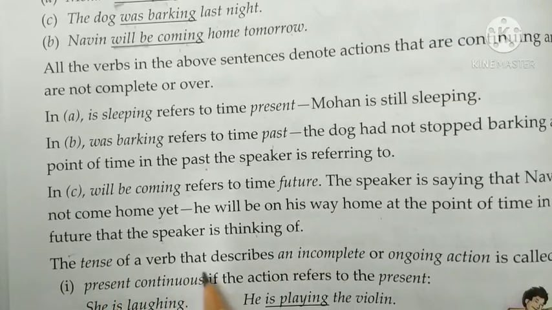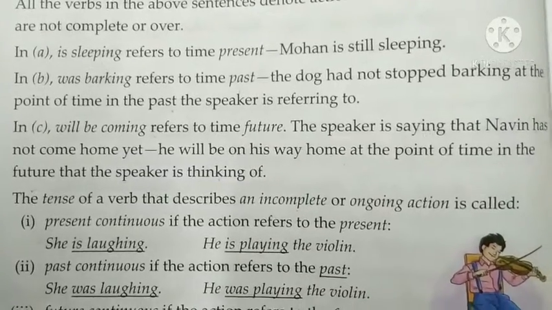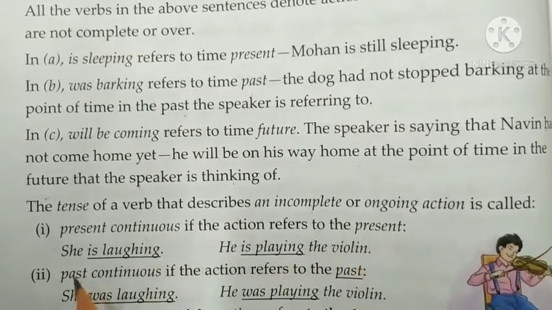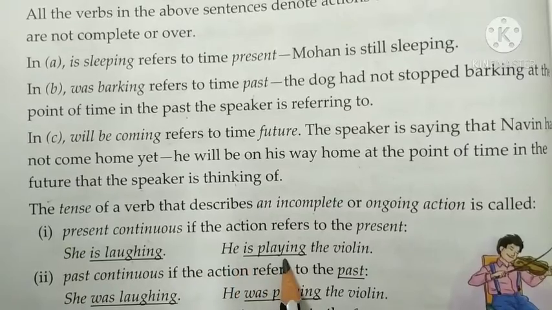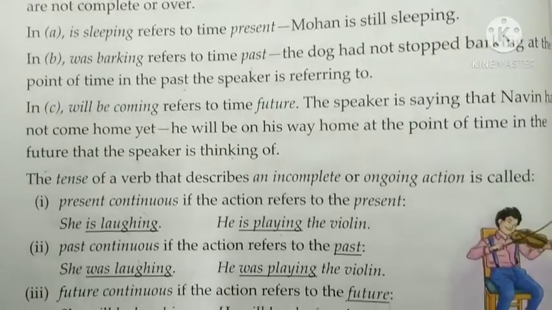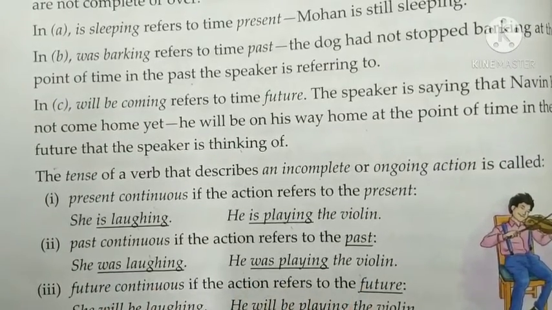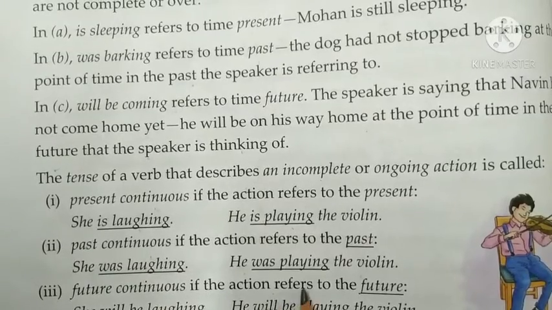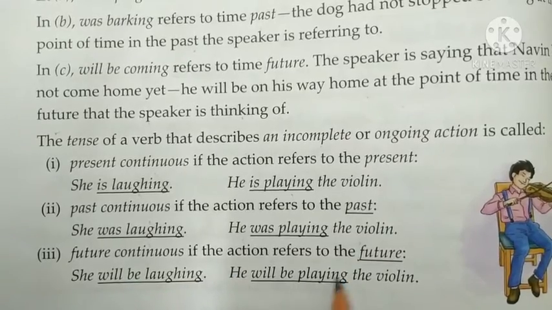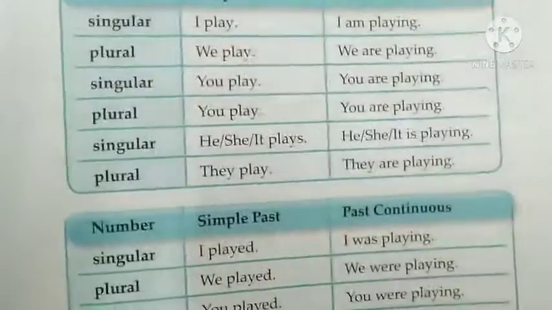The tense of a verb that describes an incomplete or ongoing action is called present continuous if the action refers to the present, like she is laughing, he is playing the violin. Past continuous if the action refers to the past, as I have already told you, she was laughing, he was playing the violin. And future continuous if the action refers to the future, like she will be laughing, he will be playing the violin.